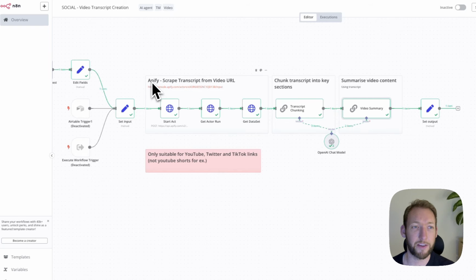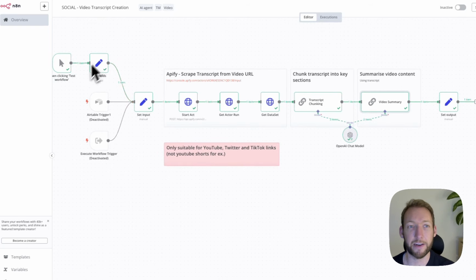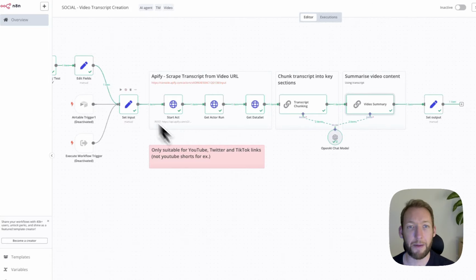So just to reiterate, what we've done is we've taken an input video URL, any video URL we can use, and we can programmatically insert that. So we can do it for multiple videos at a time. We've called an Apify actor, which scrapes transcripts from YouTube videos. We've then created 2 basic LLM chains with some fairly basic prompting. And what it's done is chunk that transcript into key sections and summarize our video and return those outputs.